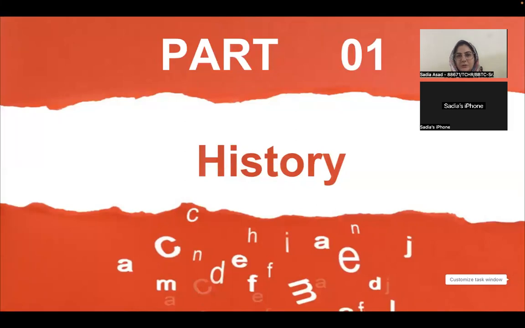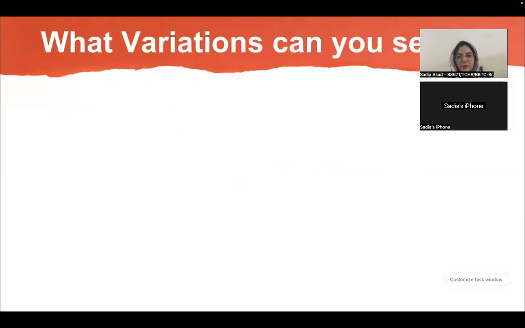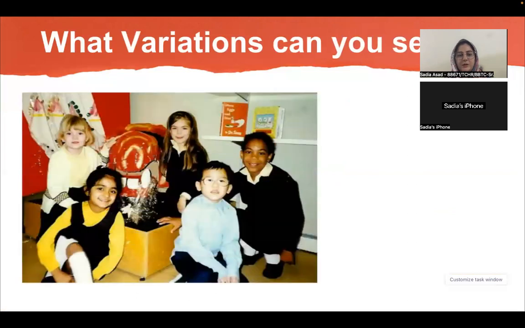So before discussing the history, I would like to show you a picture of the students or individuals, and you're supposed to find out the differences among those individuals. Based on your responses, I assume that the responses are about their different skin tone, their different hair texture, their different eye color.